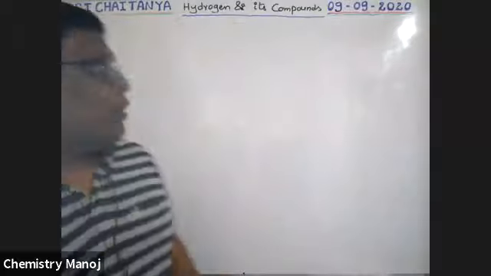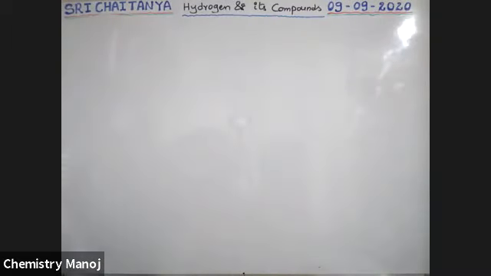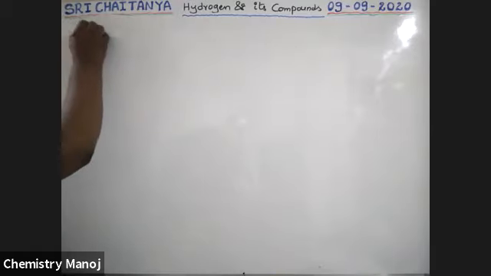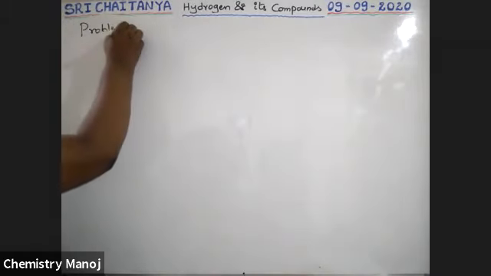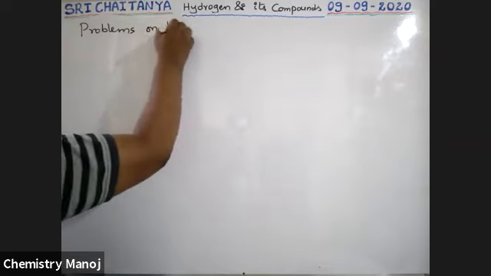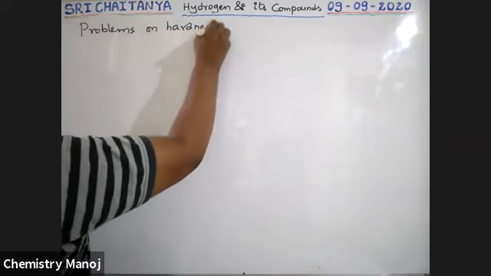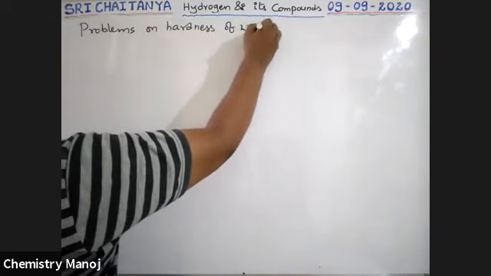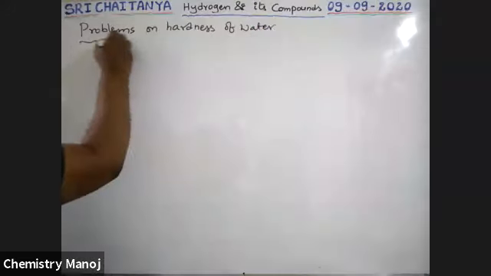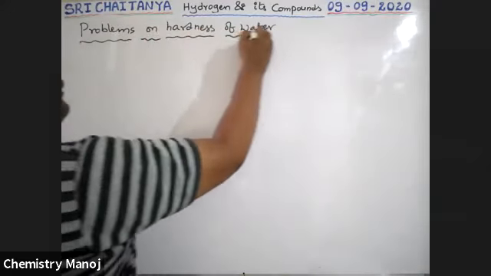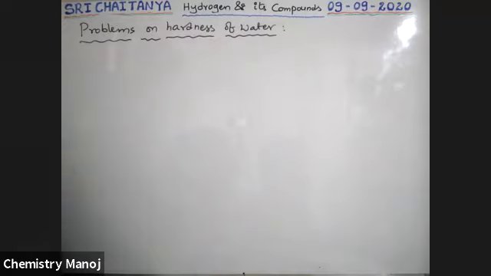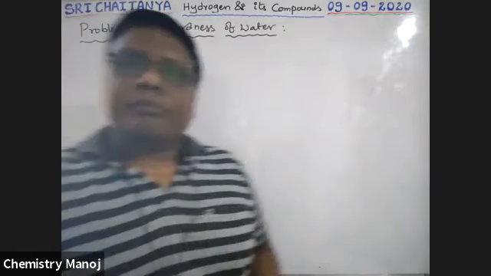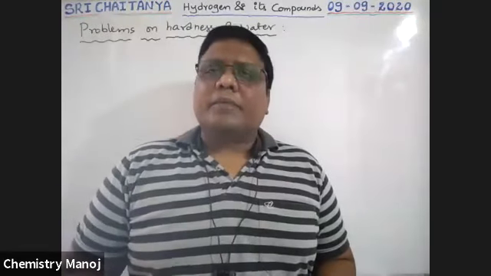Okay. So, problems on hardness of water. Please take a title: problems on hardness of water. Very important, boys.